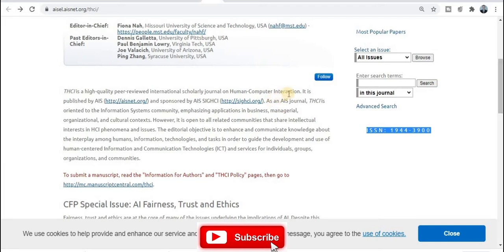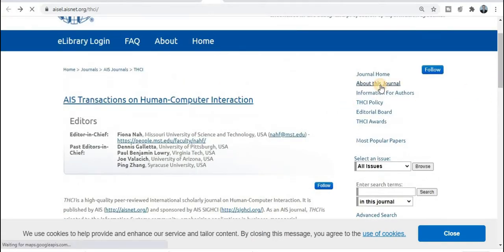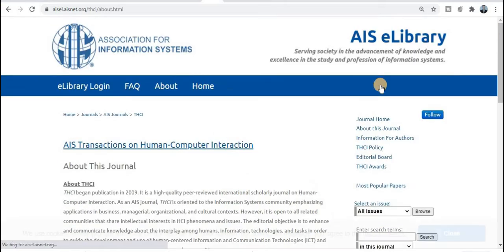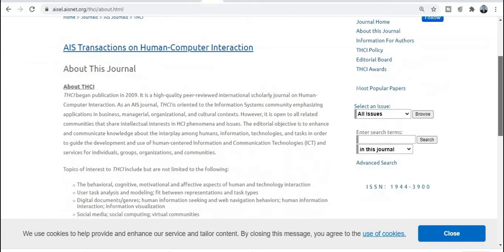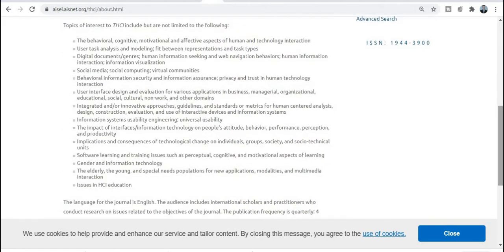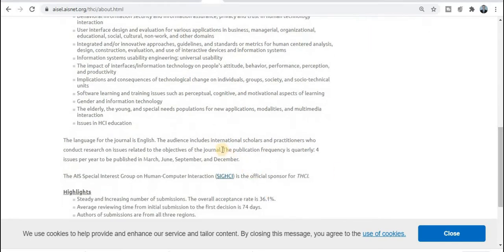So this is human-computer interaction in the computer science research field. Now if we click on About this Journal, it will be redirected to the about page. You can explore each and every piece of information about this particular journal, when it is published, and what the aim and scope are. If your research area comes under this particular journal, then you need to publish your research paper. As you can see, the publication frequency is quarterly.